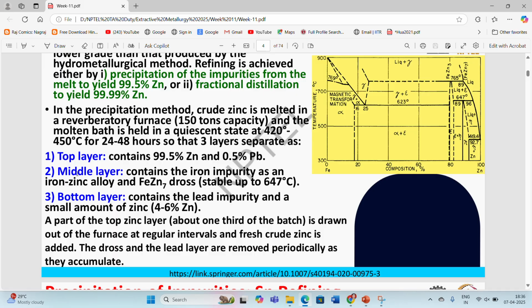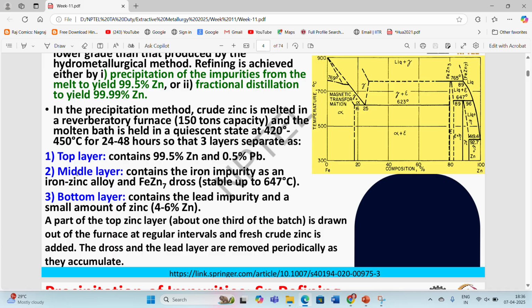24 to 48 hours. So what will happen during this melting process? Some materials present inside this zinc bath will melt according to their melting temperature, and some will not melt down. So they will still be in the molten metal state, or some will be in the solid state as of now.